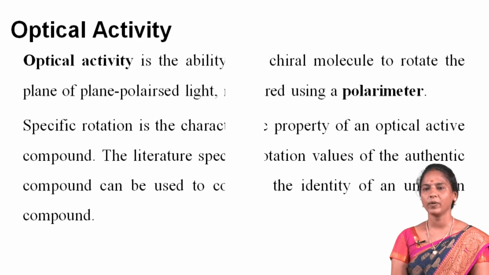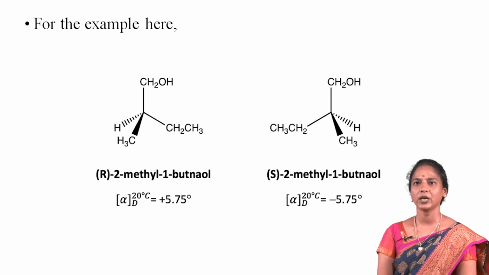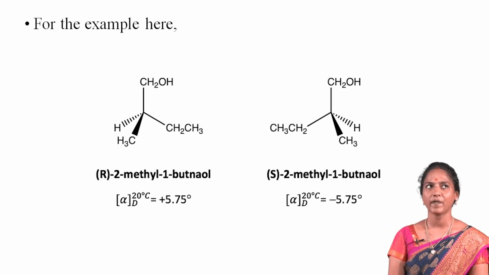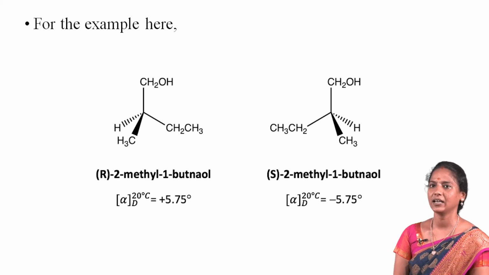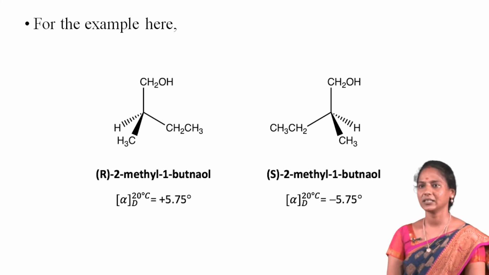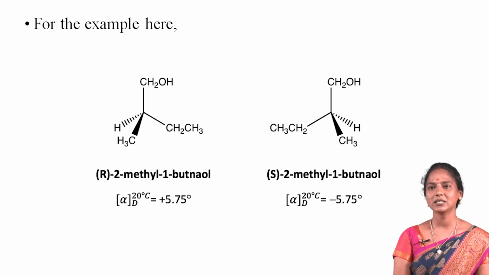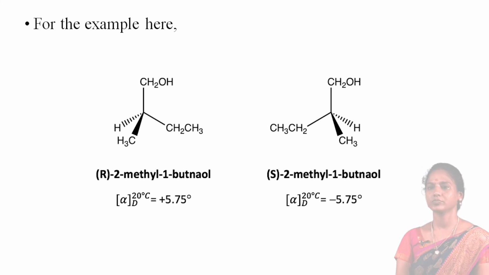For example, it has been measured that the specific rotation of (R)-2-methyl-1-butanol is plus 5.75 degrees. We can then tell that the other enantiomer, (S)-2-methyl-1-butanol, must have a specific rotation of minus 5.75 degrees without further measurement necessary.